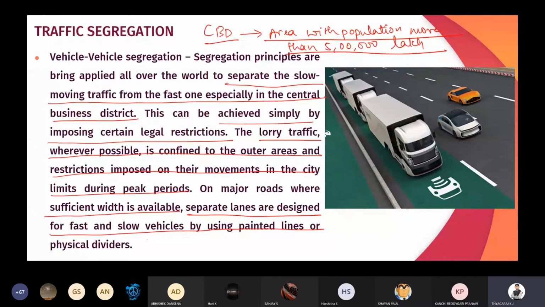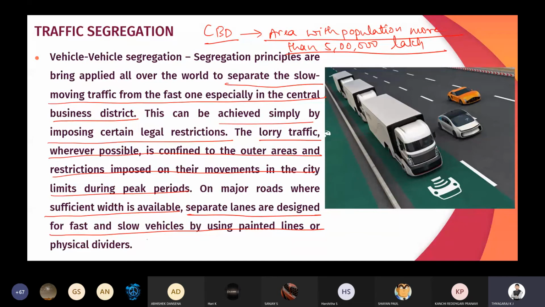Simply remember, vehicle segregation is separating the slow moving vehicle from the fast moving vehicle by imposing some legal restrictions. For example, if you are writing, in Bangalore they have made a separate bus lane and a separate normal traffic lane, so that we can easily segregate the vehicles and thereby reduce congestion and delay.